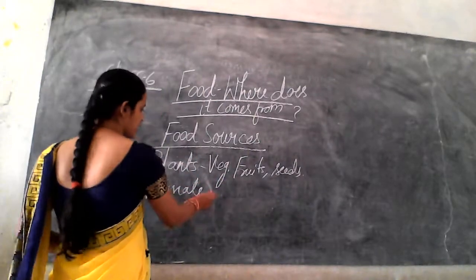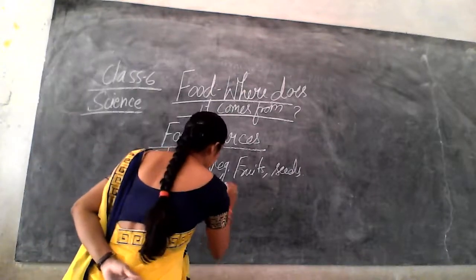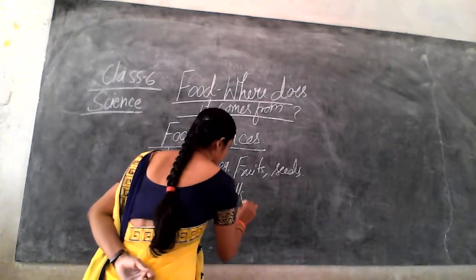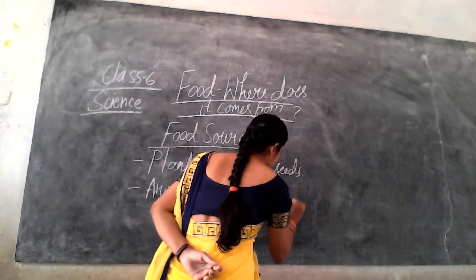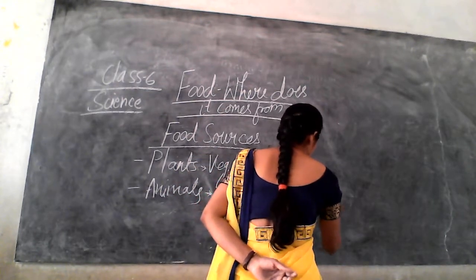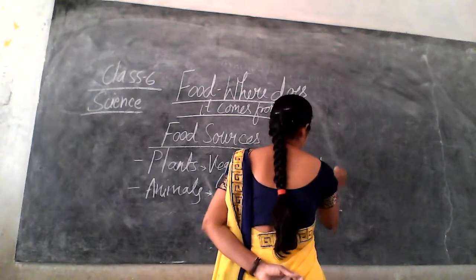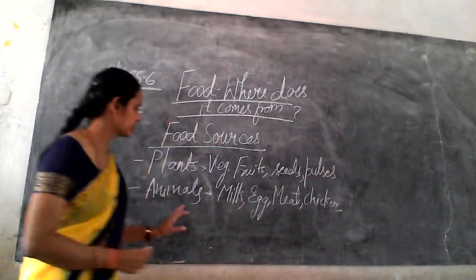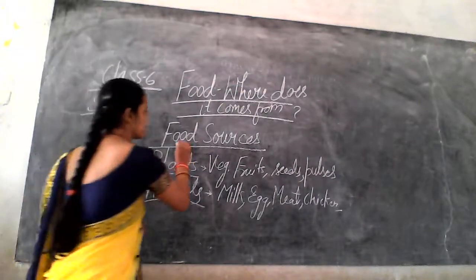And what about the animals? Animals give you milk, eggs, and meat. I have written some of the examples.